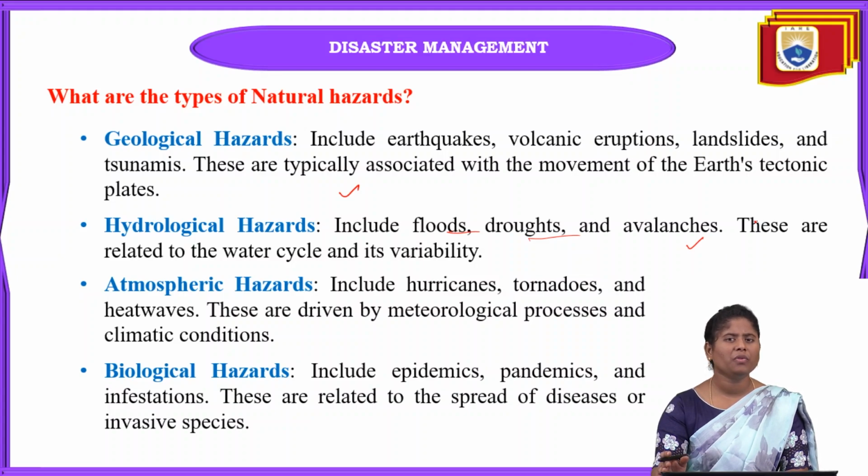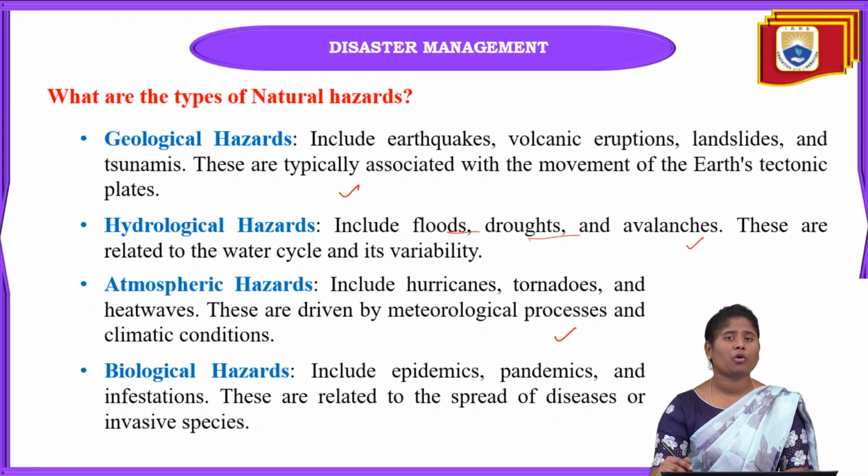the life and property of human beings, or animals, or their overall infrastructure. We can see the overall disruption of the infrastructure also, and human conditions too. It can just wipe out things because of these hydrological hazards, and these can be related to the water cycle and its variability.